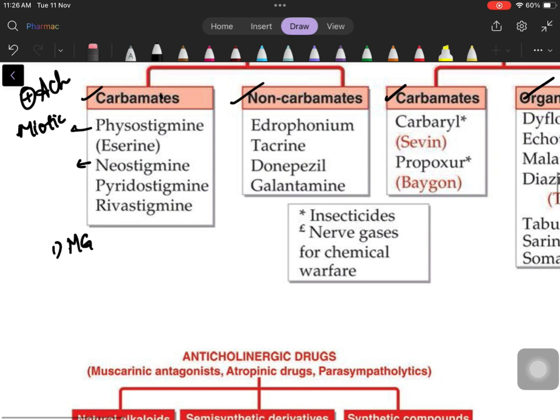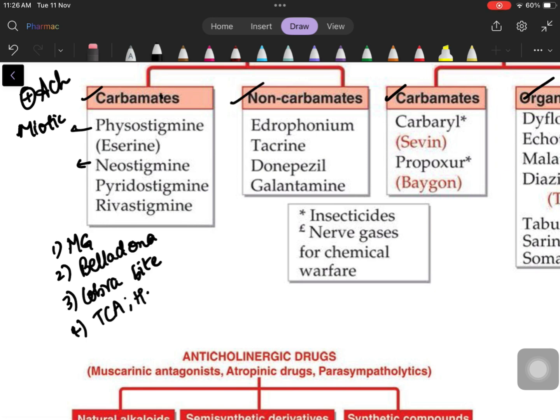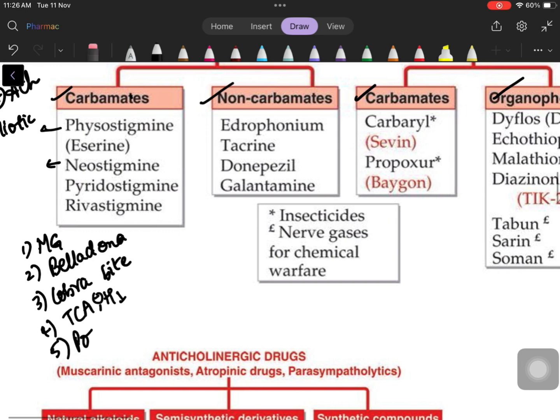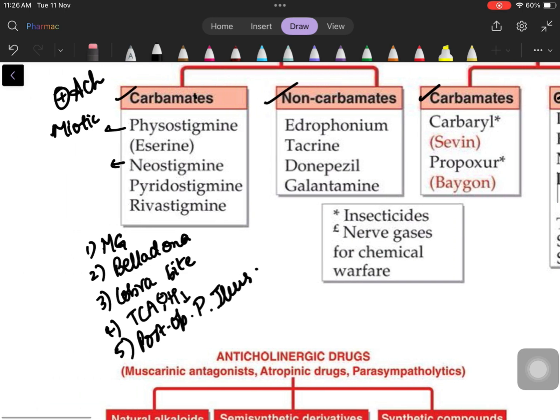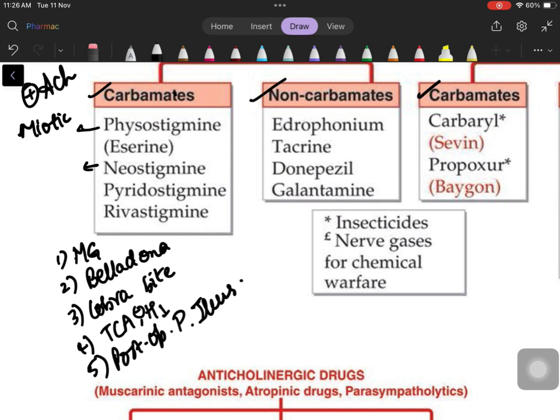One, it's used in myasthenia gravis. Two, it is used in belladonna poisoning. Now you'll be like, what is belladonna? It is basically atropine. What is atropine? We'll come to that in a bit. It is used in cobra bites. Neostigmine is also used in tricyclic antidepressant poisoning, first generation antihistamine poisoning, stuff like that. It is used in a condition called post-operative paralytic ileus. But neostigmine has a variety of functions commonly asked, okay?